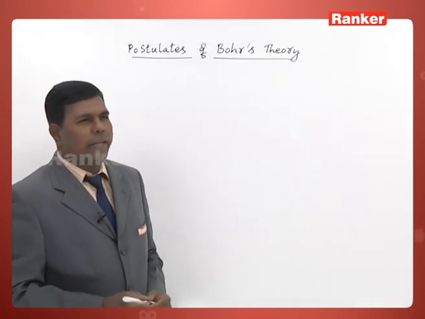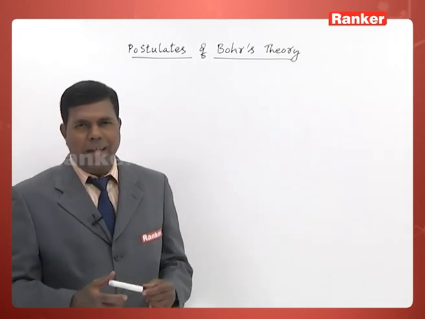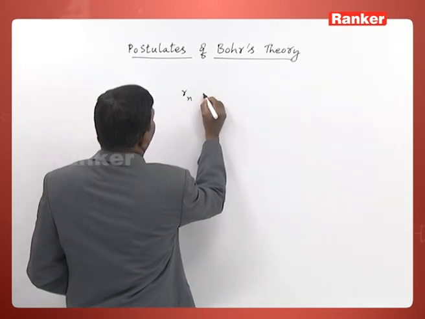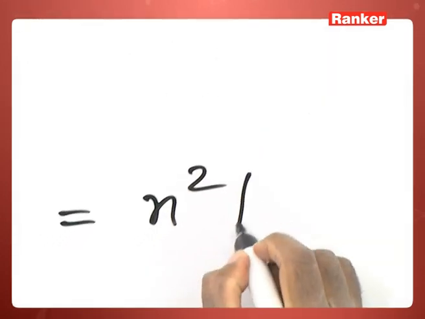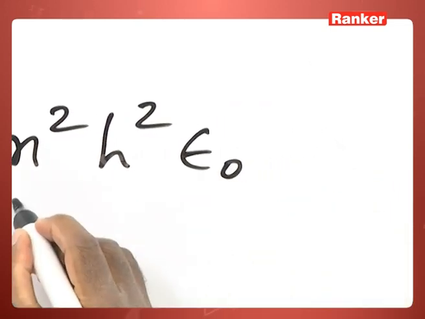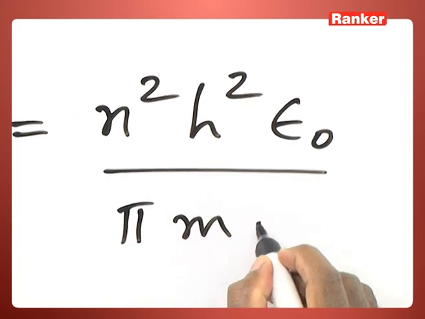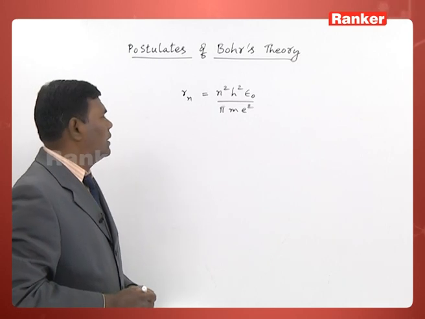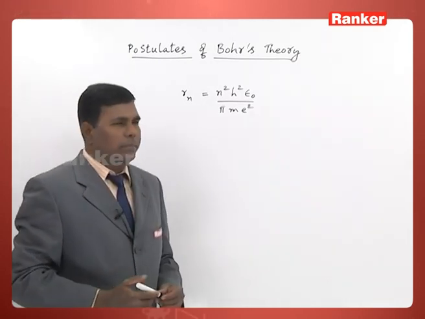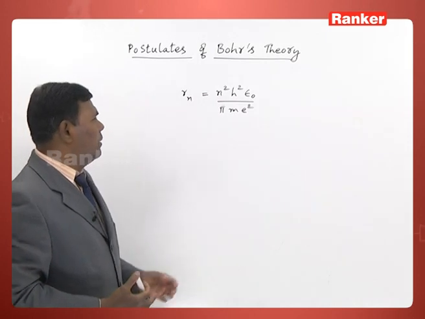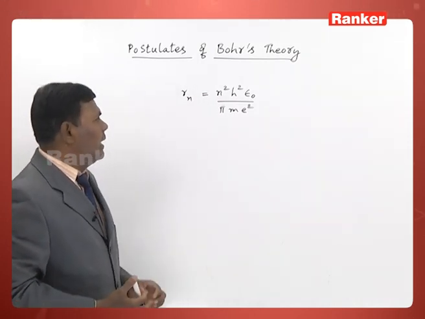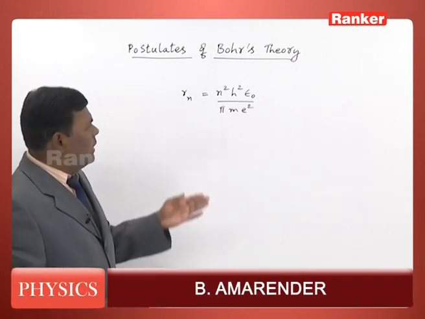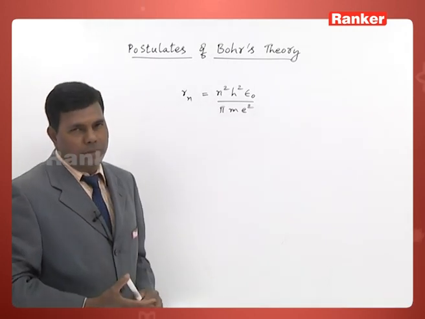Now, using Bohr's theory, we can calculate radius of nth orbit for a given atom. The expression for this one is Rn, the radius of nth orbit, is equal to n square h square epsilon naught divided by pi m e square. In that all the terms have usual meanings, like n is the number of the orbit, h is the Planck's constant, epsilon naught is the permittivity constant, m is mass of electron and e is charge of electron.